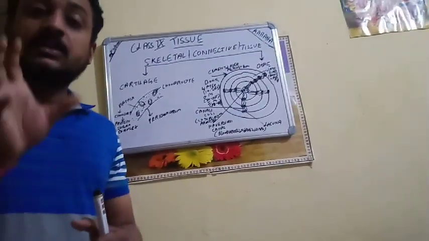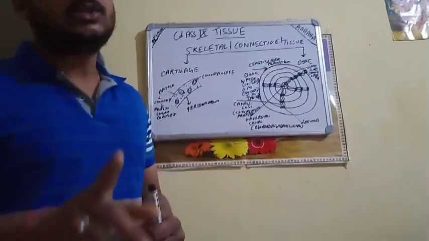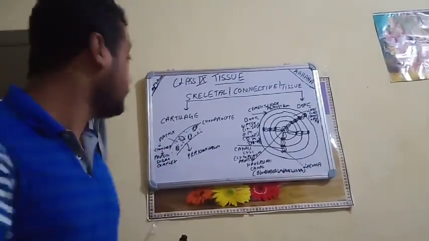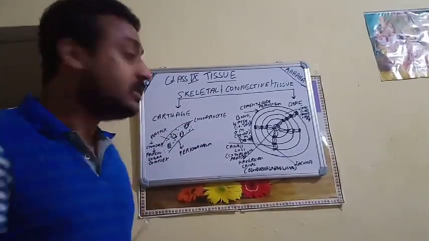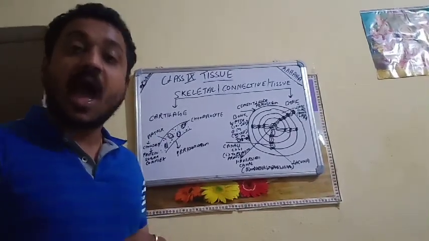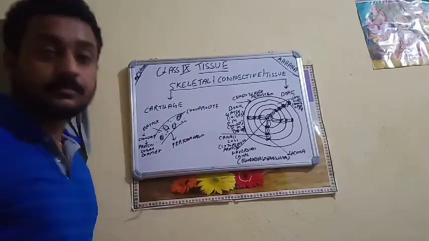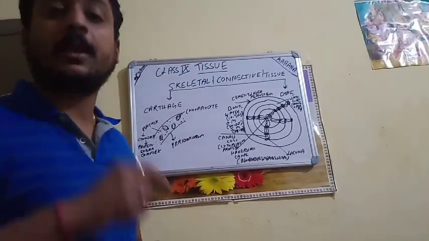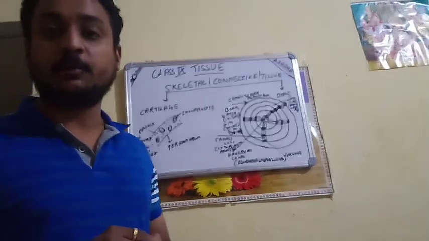On viewing the cartilage, we found the cartilage is made up of matrix. It is having the chondrocyte, the cells of the cartilage, as well as the chondrin and the lacunae or lacuna. One by one we shall go through it properly.